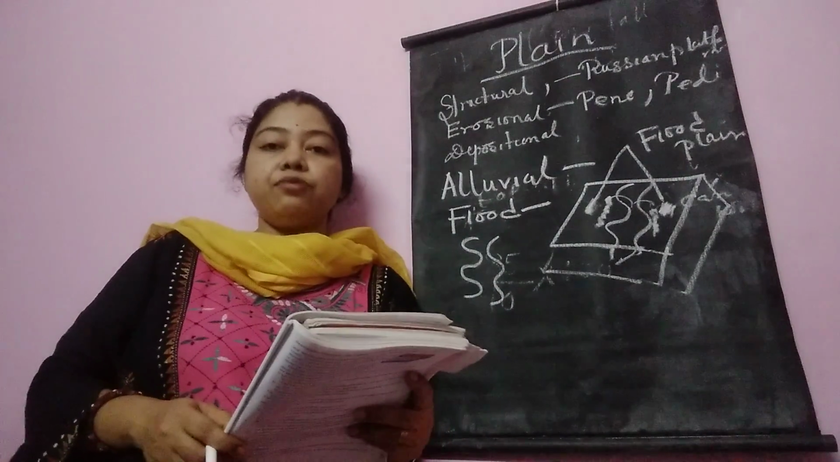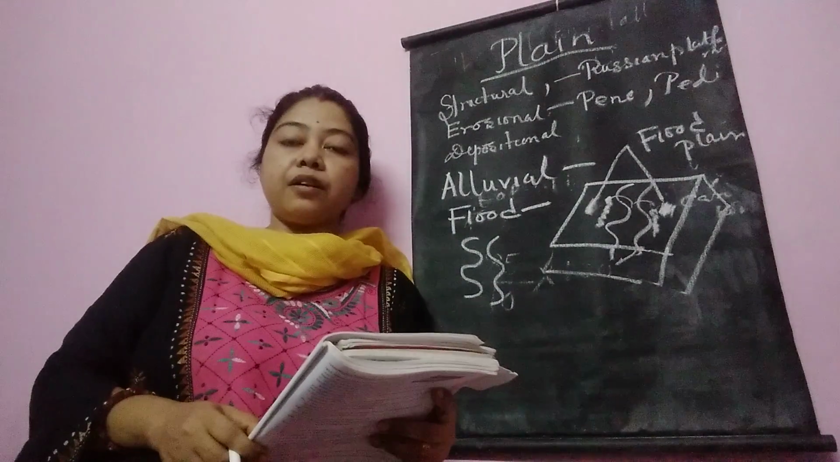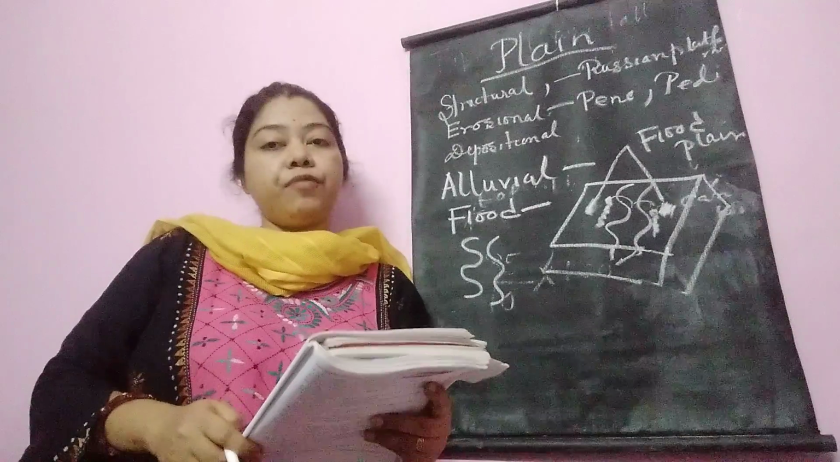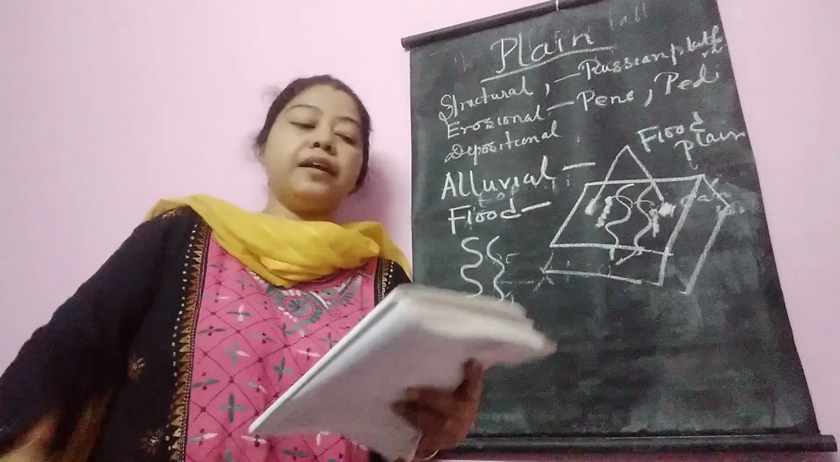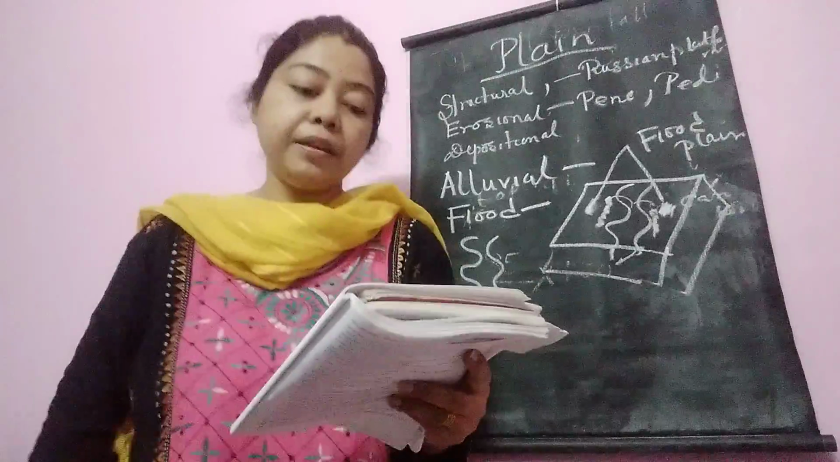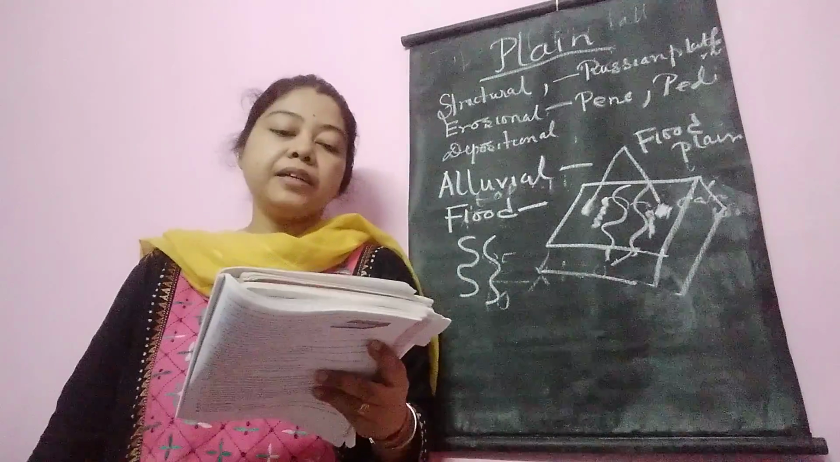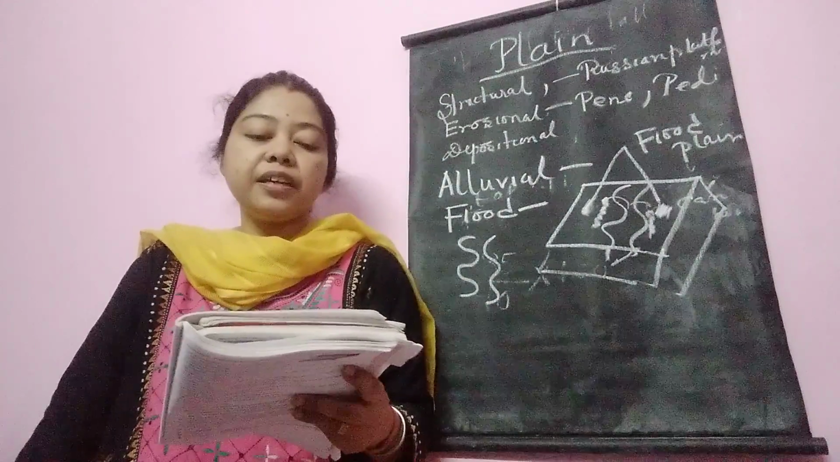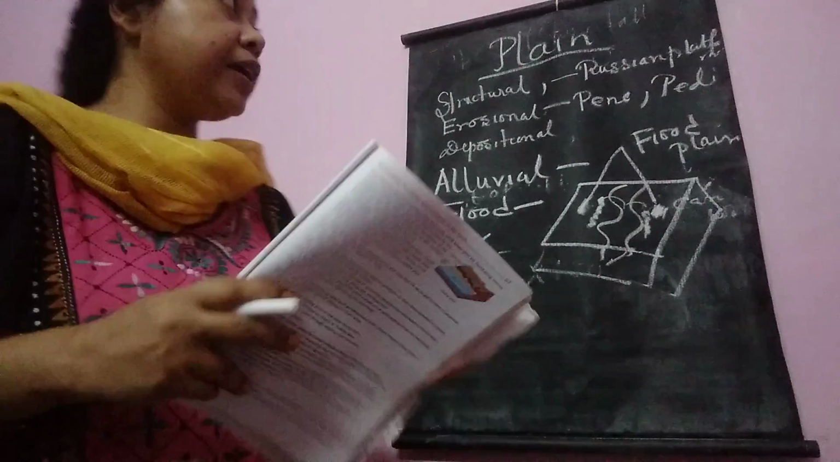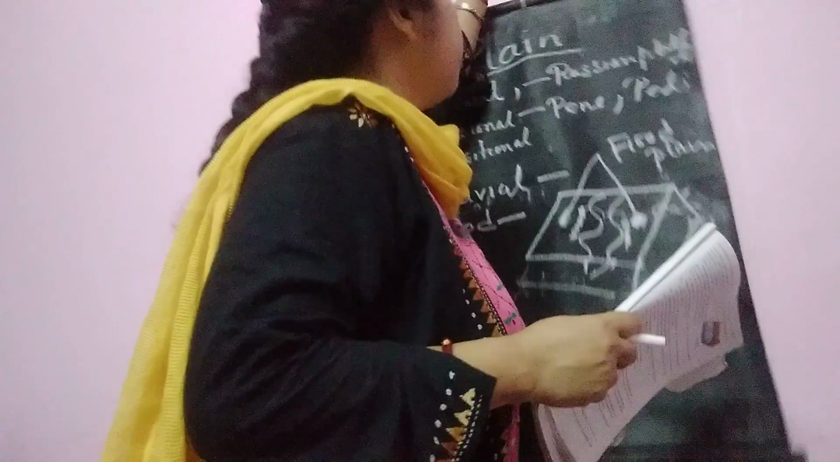Students of class 9. Today we are in the concluding part of the chapter geomorphic processes and landforms, and I will start from deltaic plain. The plain which is formed by the deposition of the river near its mouth is known as deltaic plain. Deltaic plains are formed at the mouth of the river, that is at the delta region. Which is the delta region?